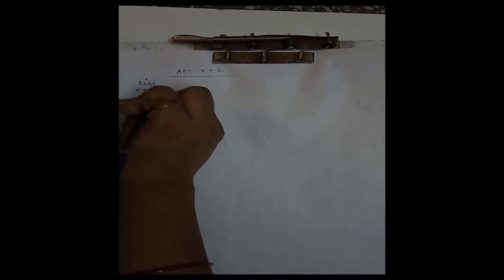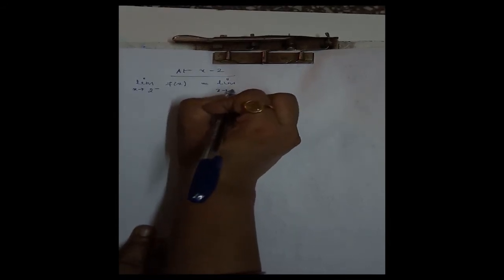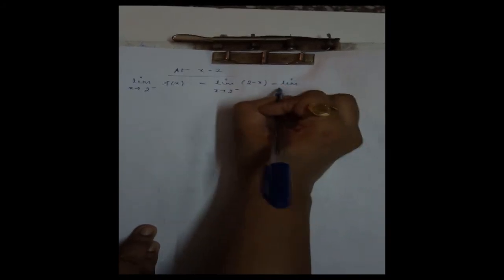Now we check at the point x equal to 2. Same way, we first find the left hand limit of f of x. When x is tending to 2 minus, meaning x is less than 2, the function is defined as 2 minus x. Therefore, this will be like this. Now replace x by 2 minus h.